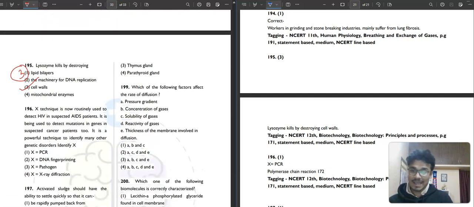It is saying X technique is now routinely used to detect HIV in suspected patients, and it is being used to detect mutation in genes in suspected cancer patients too. It is a powerful technique to identify many other genetic disorders. What is this? DNA fingerprinting, PCR, or X-ray diffraction. That is your favorite, I can say, polymerase chain reaction. First option is your correct answer.